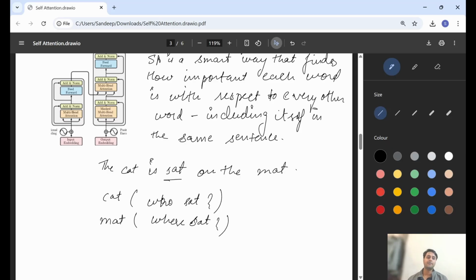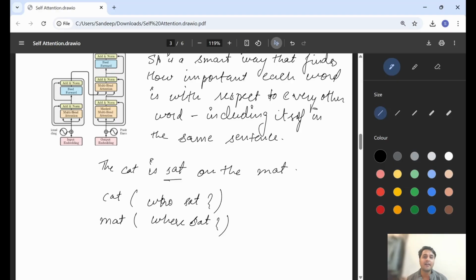Okay. So how are language models understanding the relationship that sat is more important to cat and mat? That is why we say that self-attention is the heart of the transformer architecture, because the magic is happening inside the self-attention. It can understand that the word sat is more related to the words cat and mat in the same sentence.